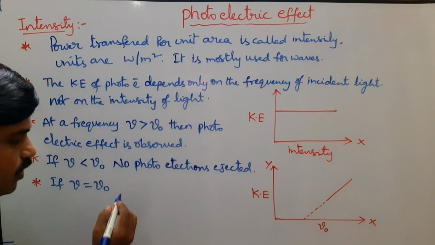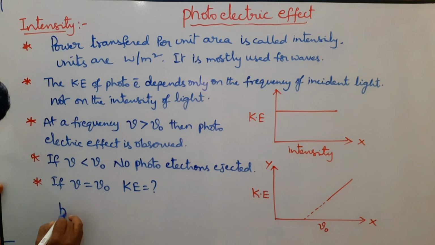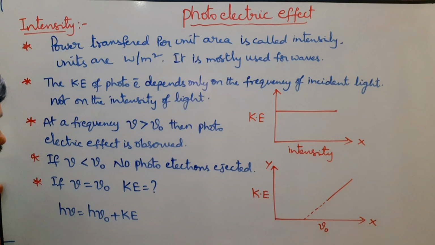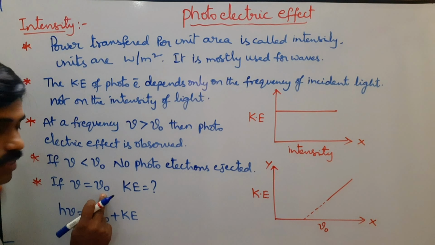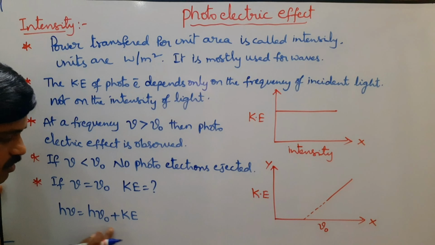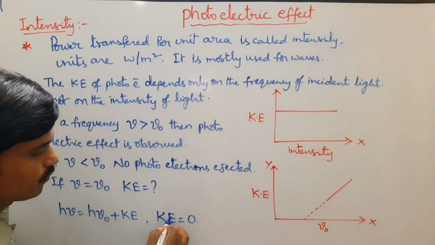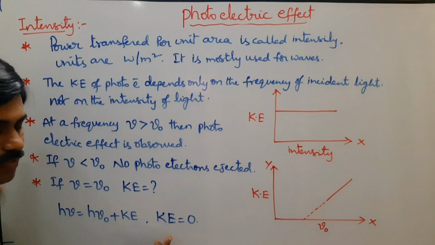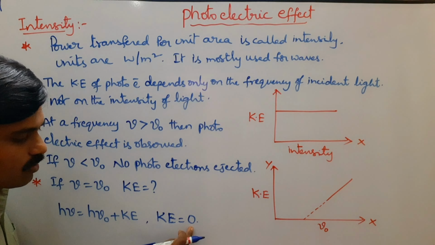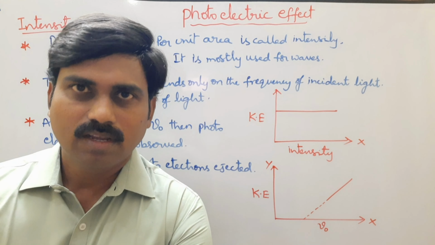If nu is equal to nu naught, then what is the kinetic energy? We know the relation h nu is equal to h nu naught plus Ke. Now the incident frequency nu is equal to the threshold frequency nu naught, so these terms cancel. Now kinetic energy Ke is equal to 0. So if nu is equal to nu naught, no kinetic energy is produced. So this is the topic of photoelectric effect, formulas and graphs.